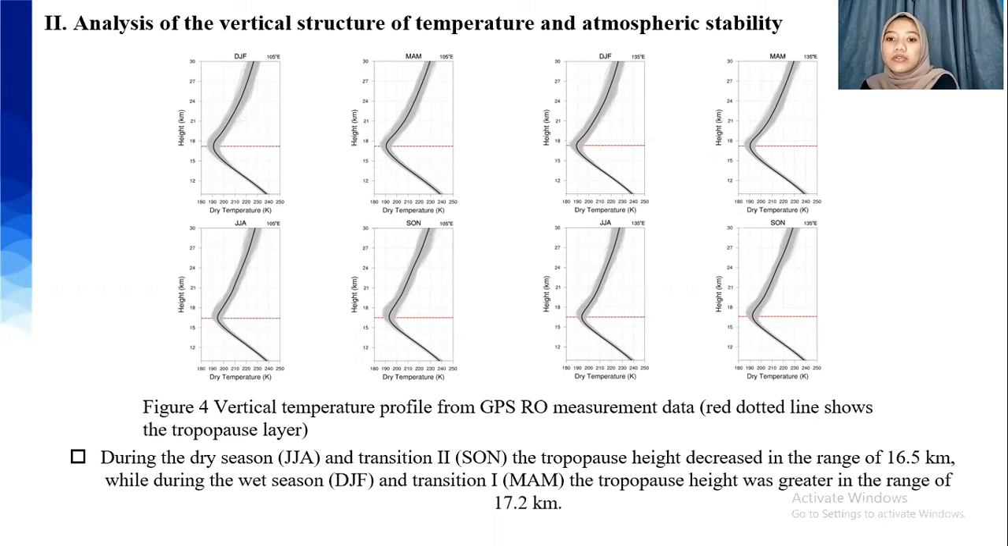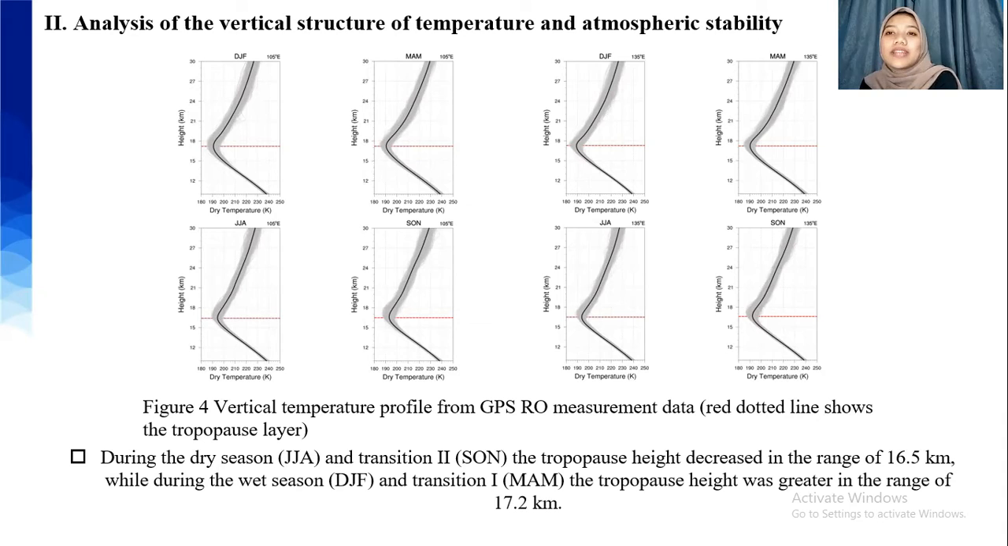In figure 4, we show every season at the longitudes selected before, 105 degrees east and 135 degrees east, and these longitudes represent the Indonesian area. In this figure, the graphs on the left side are for longitude 105 degrees east, and the graphs on the right side are for longitude 135 degrees east.